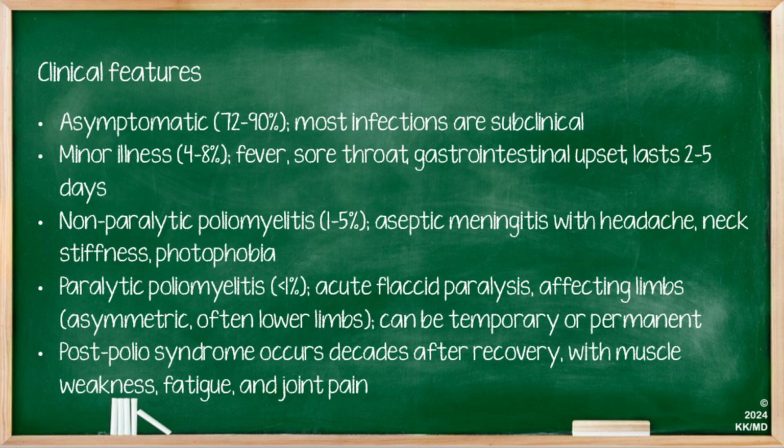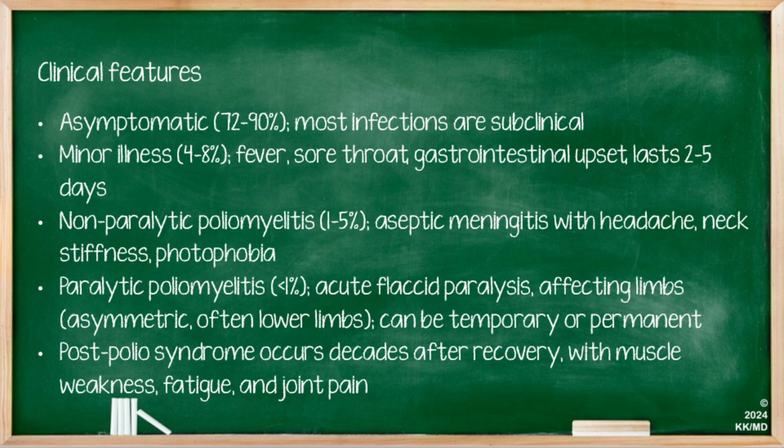There are various clinical features associated with poliovirus infection. 72 to 90% are asymptomatic, and most infections are subclinical. About 4 to 8% cause a minor illness, presenting with fever, sore throat, and gastrointestinal upset, and lasting 2 to 5 days. Non-paralytic poliomyelitis, seen in 1 to 5% of cases, is an aseptic meningitis with headache, neck stiffness, and photophobia.